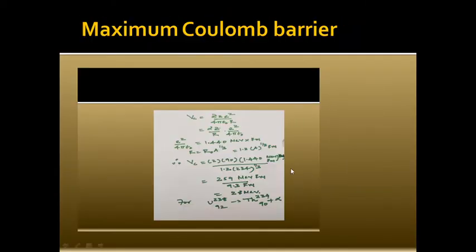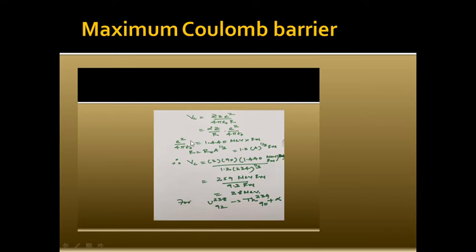It is governed by the formula V_C = Zze² / 4πε₀r. Capital Z is the charge of the daughter, small z is the charge of the alpha particle, which is 2, r is the separation between them, and e is the charge of the electron.